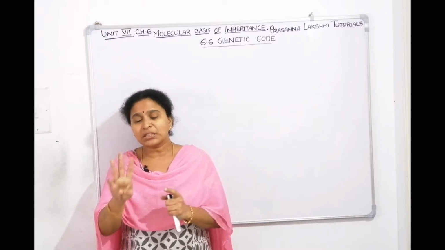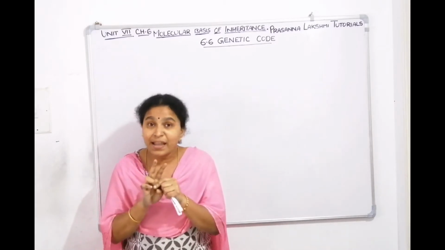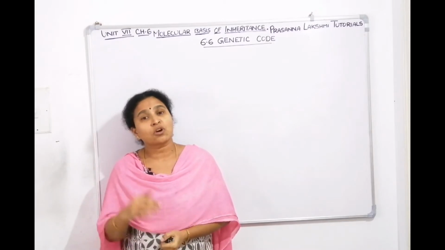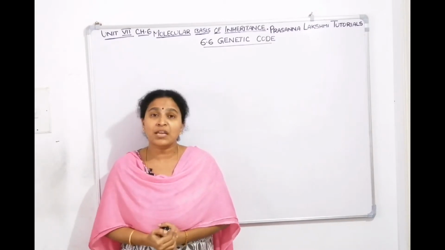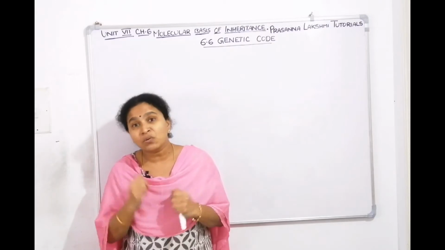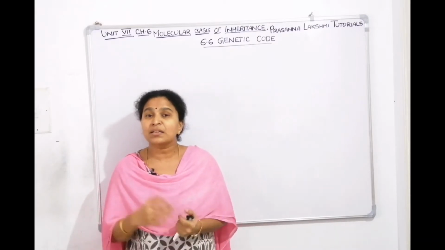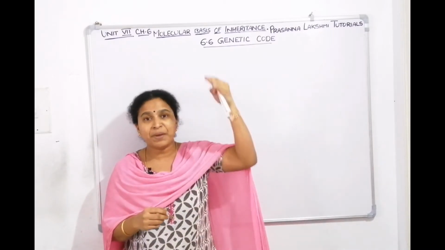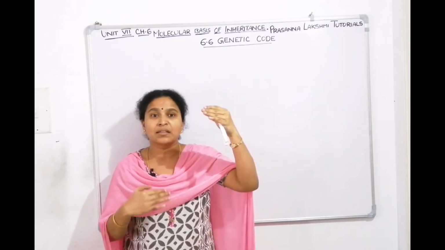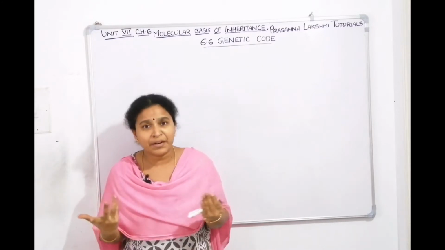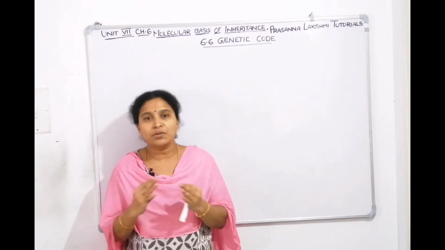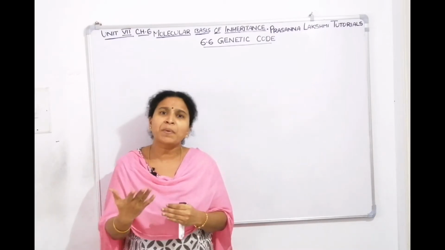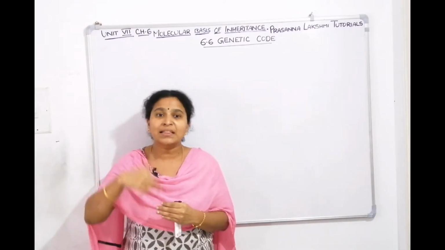But when you come to the third step, what is that third step? Translation, which is called protein synthesis. What is protein? Protein is a polymer of amino acids. Now, what is an amino acid? Amino acid is a building block. That means these are bases and here it is amino acid, so there is no relevance. There is no complementarity existing between the nucleotides and the amino acids.